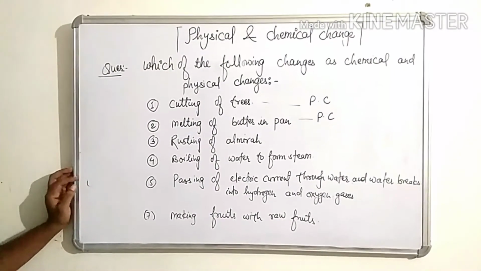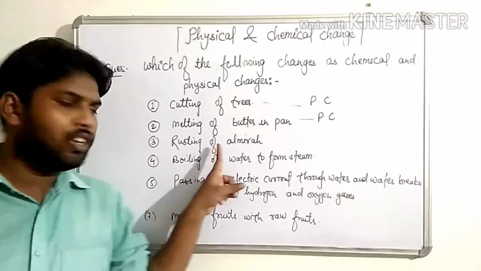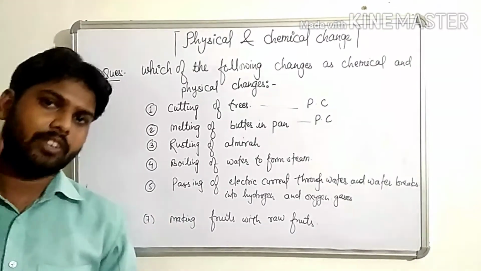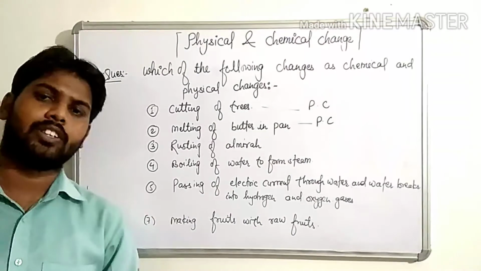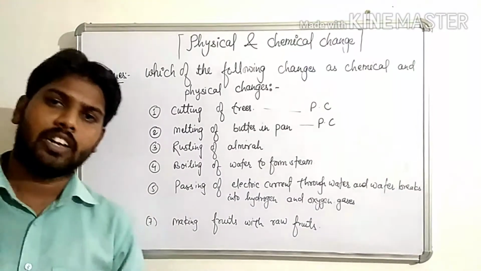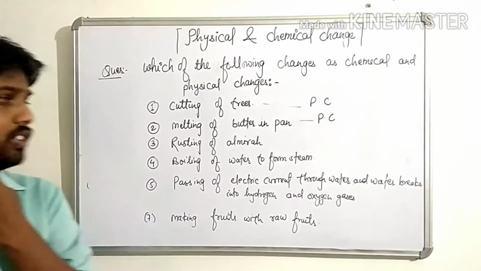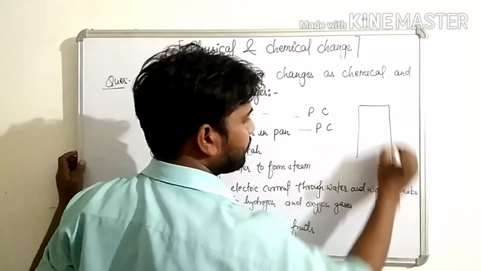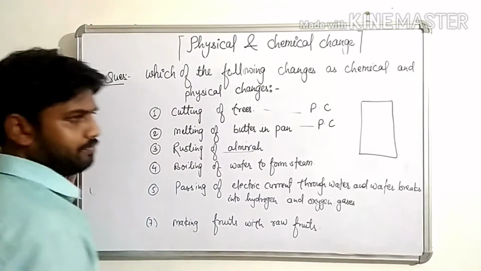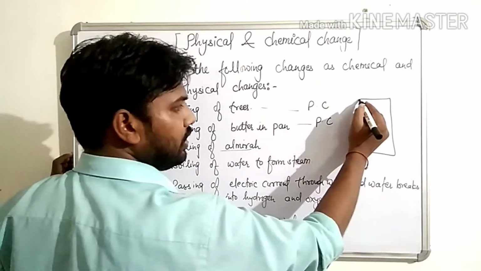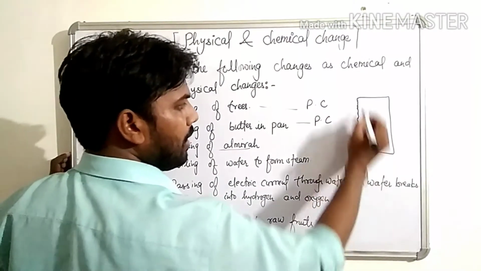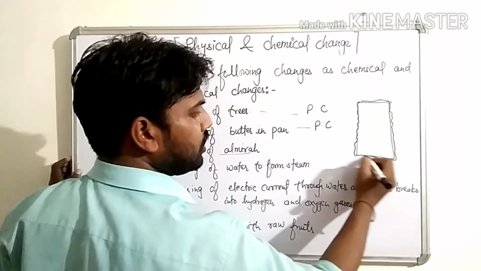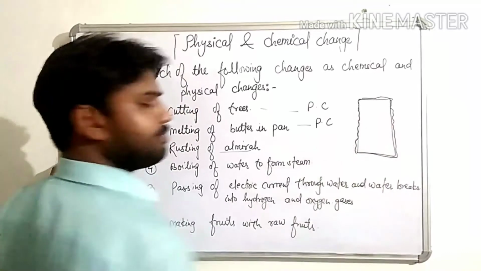Clear, children? Third is rusting of almirah. This is a chemical change, children. Rusting of iron, rusting of almirah, these are all chemical change. Because children, when the almirah gets rusted, a thin layer of oxygen, water, moisture will deposit on the surface of the almirah.